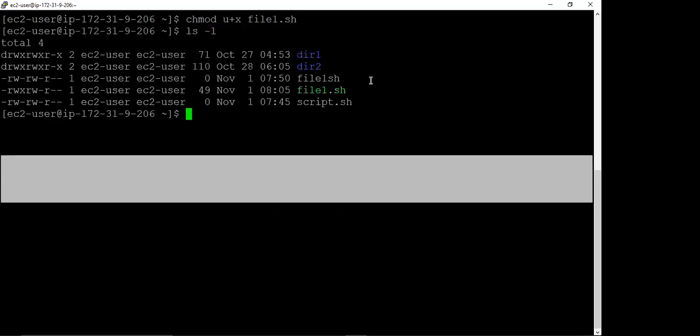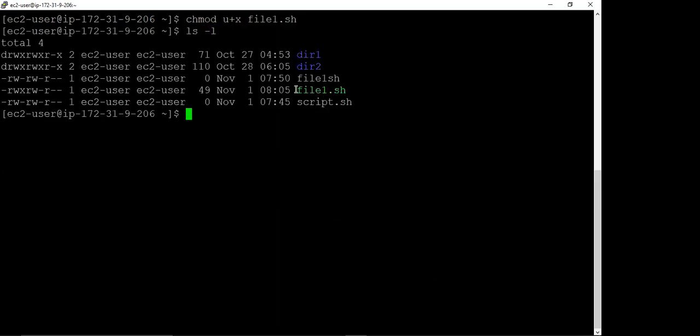This is our file1, our scripting file, and we now have execute permission for user. So let us run this, file1 dot sh. We are going to run the same file without writing bash. If we press enter, we have this.